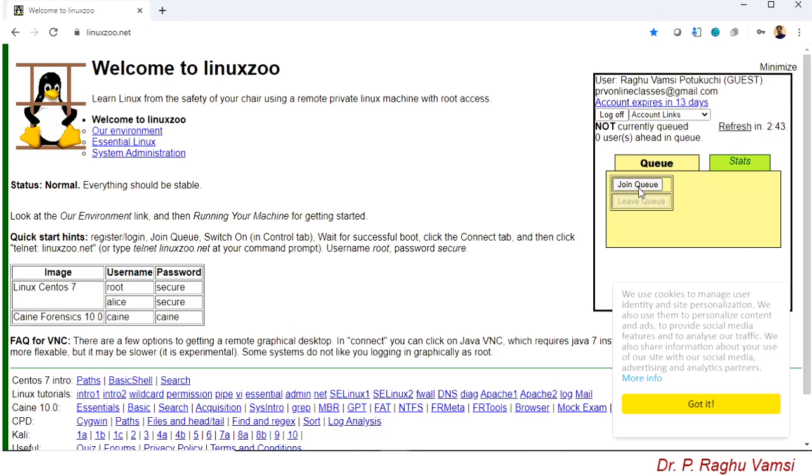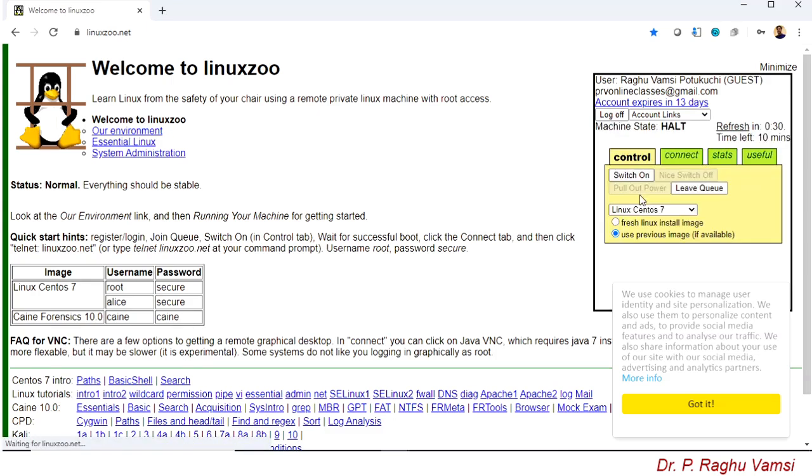So here there is a queue, because many users will compete for the online virtual machine. So click here, join queue. Then here you will find various operating systems: Linux CentOS 7, Microsoft Windows 2008, Windows 7, Kali 1.0.6. If you want to practice Kali Linux, Kali 1.0.6 needs to be clicked.